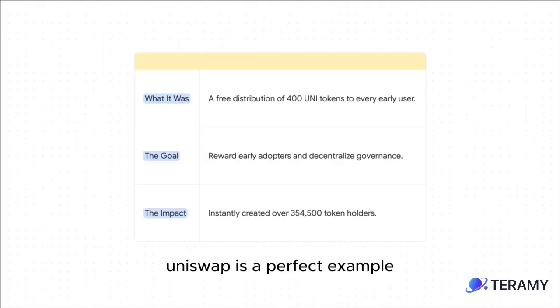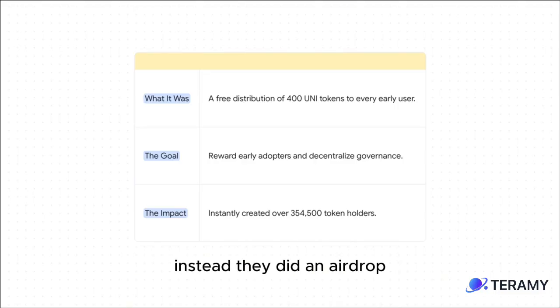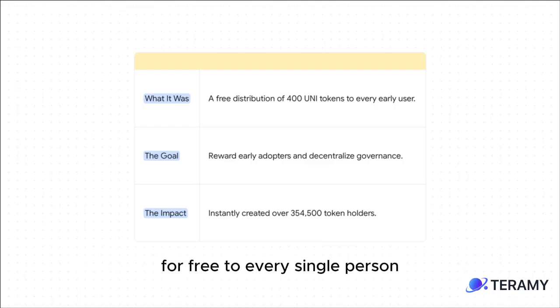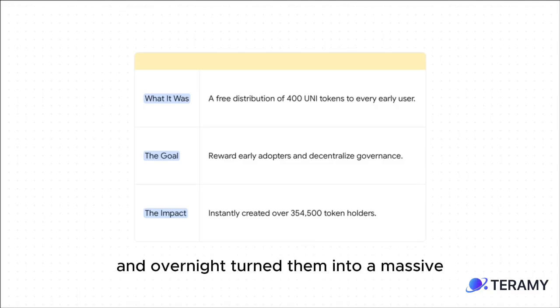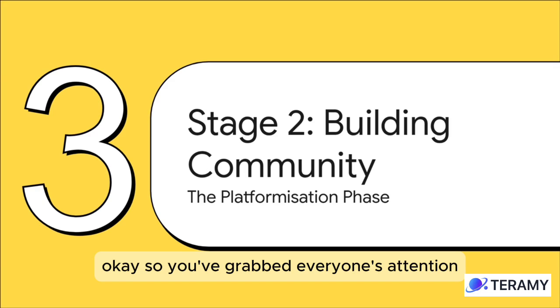Uniswap is a perfect example of how powerful this can be. They're a decentralized crypto exchange, and they didn't go buy a Super Bowl ad. Instead, they did an airdrop. They literally gave 400 of their governance tokens for free to every single person who had ever used their platform. By doing that, they instantly rewarded their early users with ownership and overnight turned them into a massive, loyal army of community members.